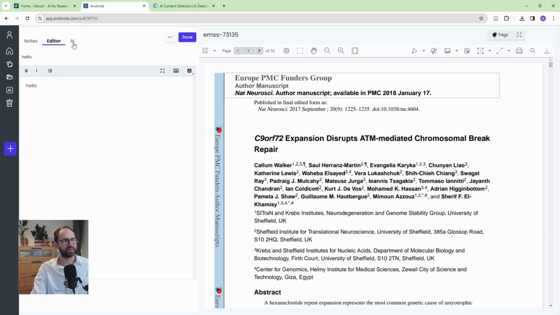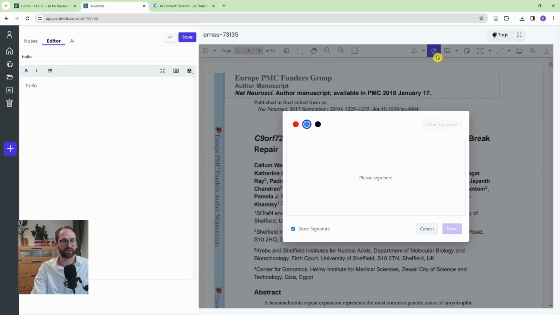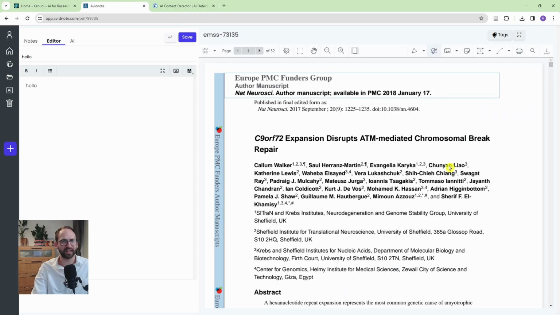And we have the AI option. But before we move to the AI option, I want to show you how the PDF viewer works. So just like in Mendeley or Zotero, you can highlight text, but you also have a freeform highlight, you have an eraser, you can draw, which is really, really good. You can add signatures, which is an interesting feature. You can sign these documents.